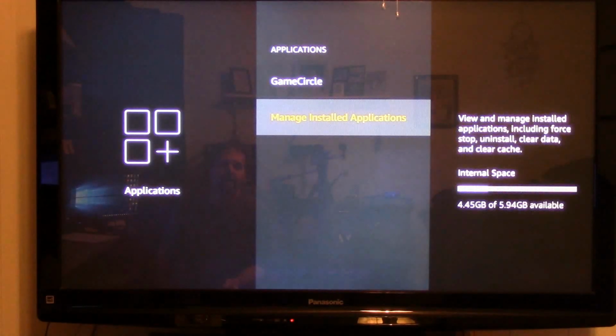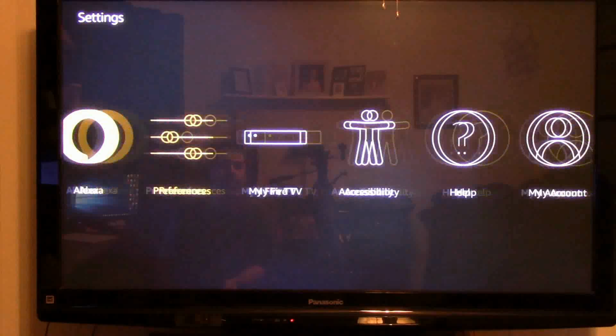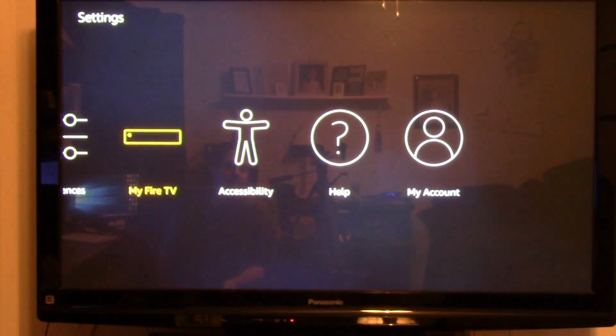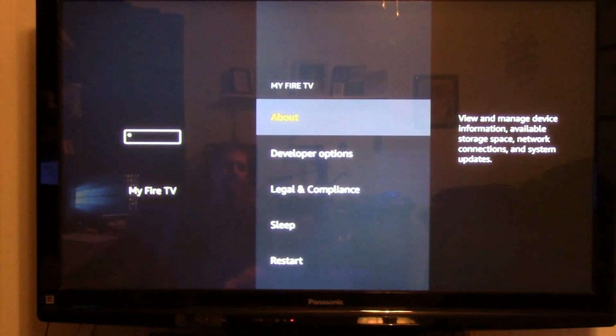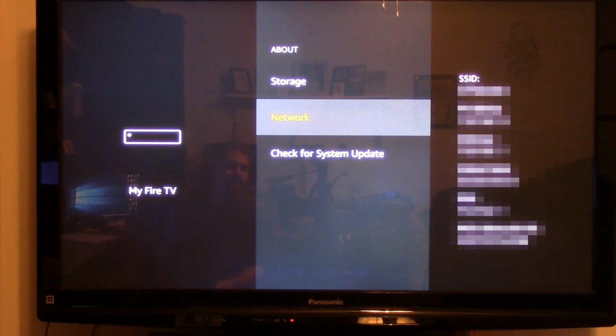Alright. Now you're going to back out of there, and what you want to do is go to My Fire TV, leave it right on the About, go down to Network, and there's your IP address over there on the right. So what you want to do is write that down and then go back to your home page.